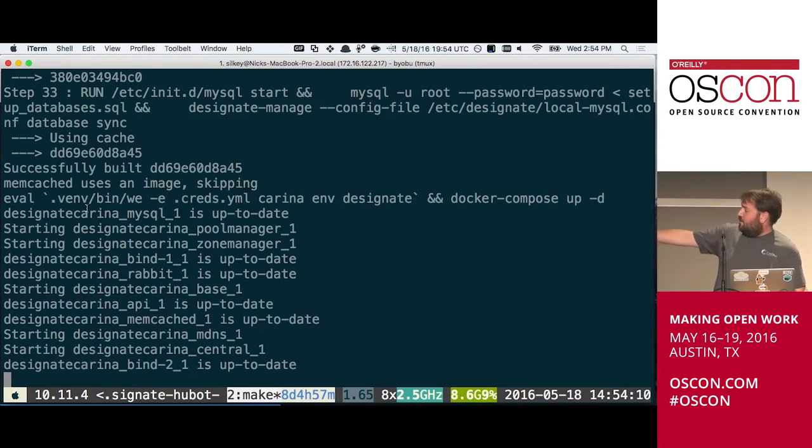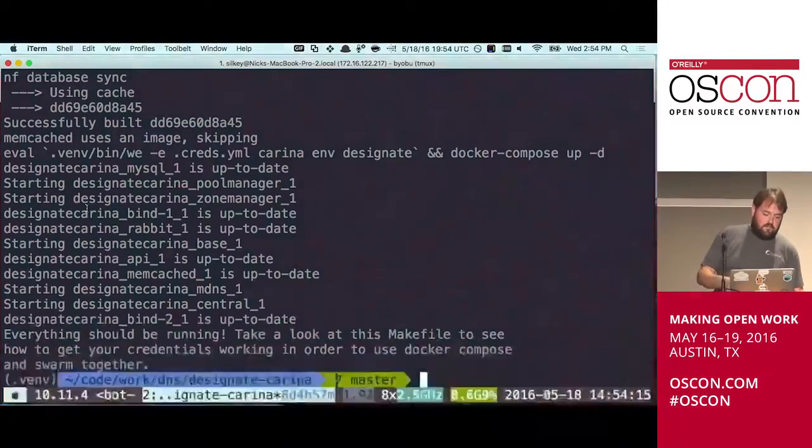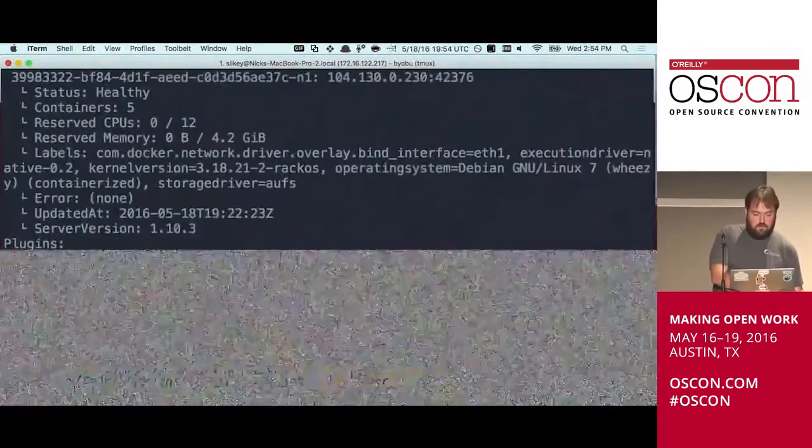So if I take a look here, if I check back in, I'm done, right? I've built all of those containers. It's really exciting stuff.